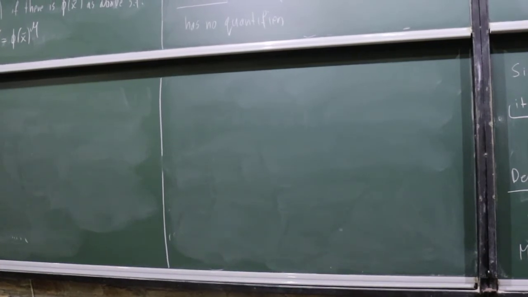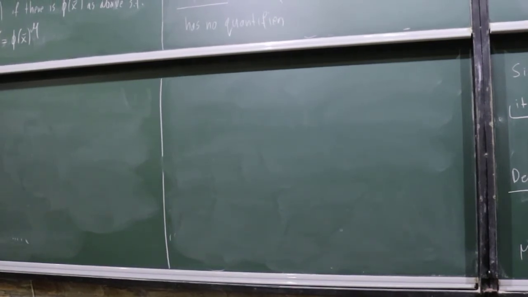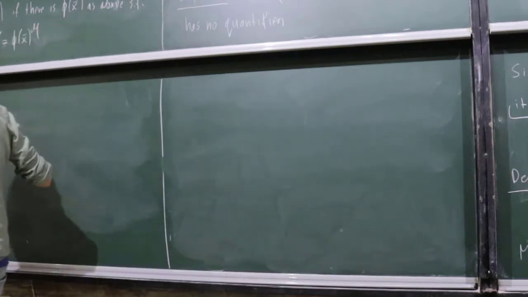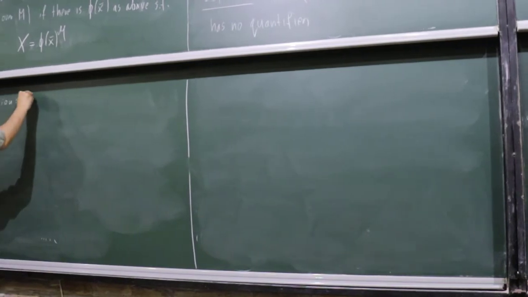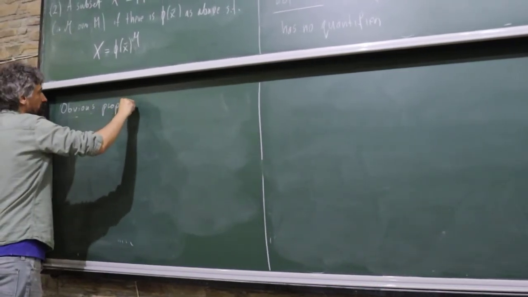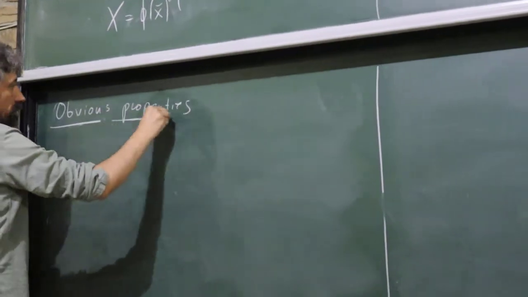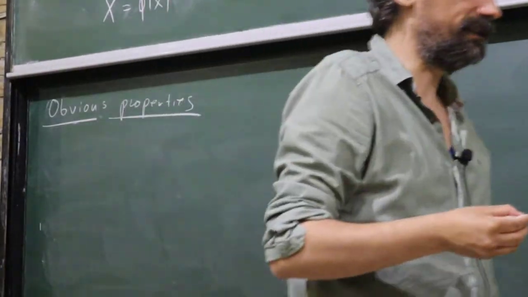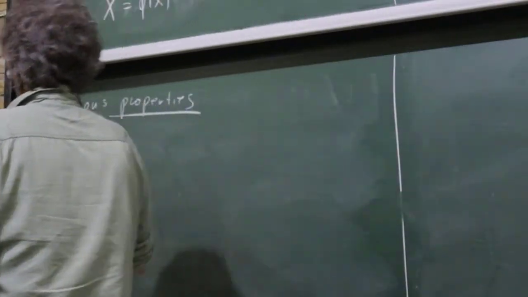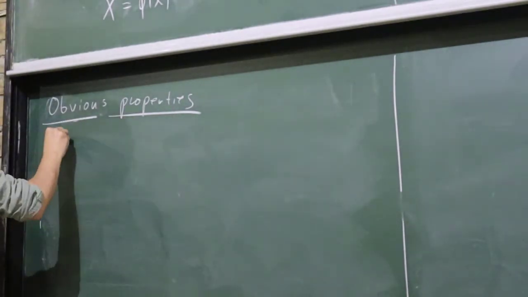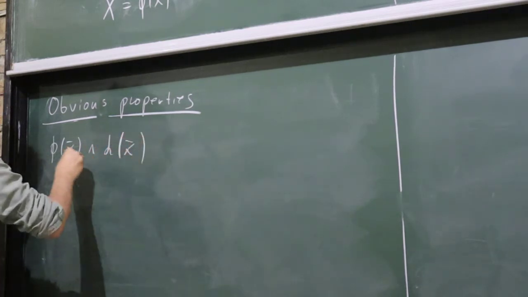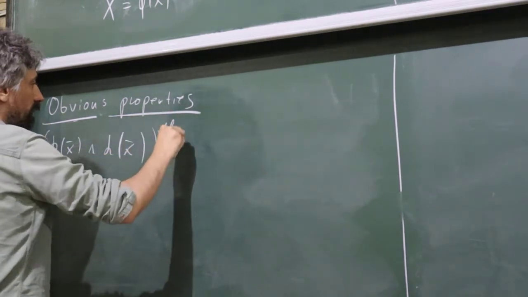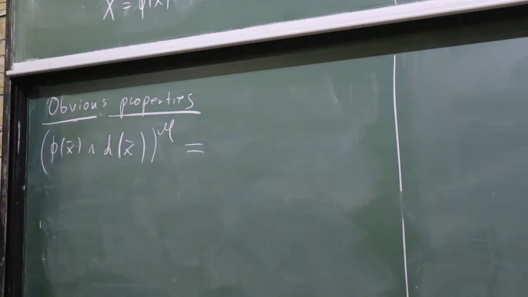Okay. So still some obvious properties, and then some examples. How the sets are obtained from formulas. If we have a conjunction, and we take the realization, then what should it correspond to?